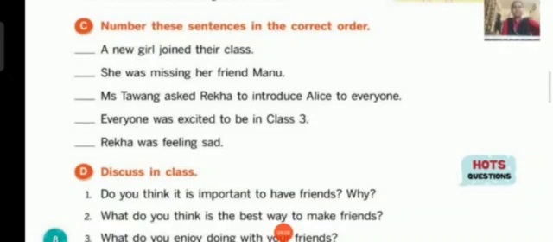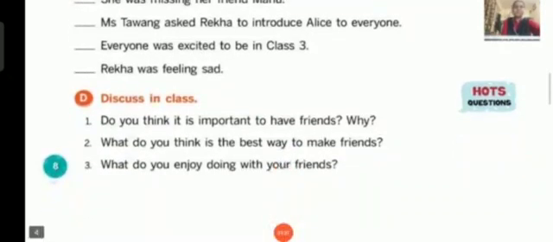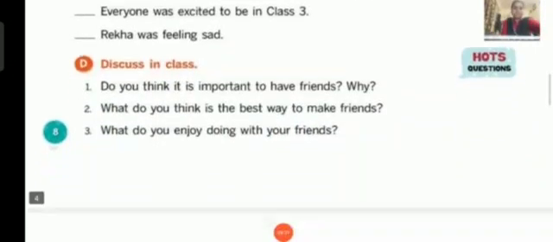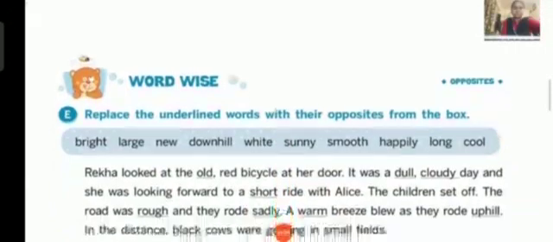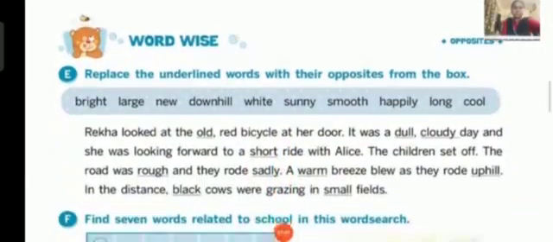Okay. So next, discuss in class. This we have already done in the class. Now let's move on to the next main. Here, replace the underlined words with their opposites from the box. Here, if you see the text box, there are few words, children. Let's read out the words.